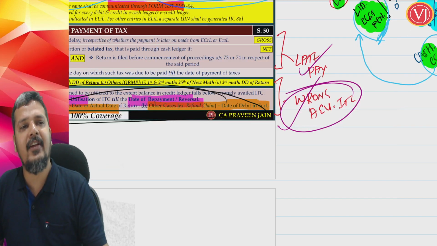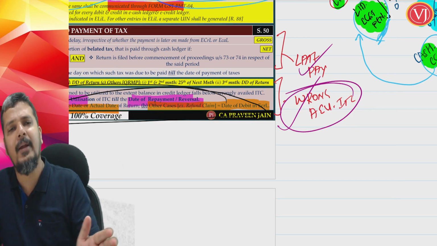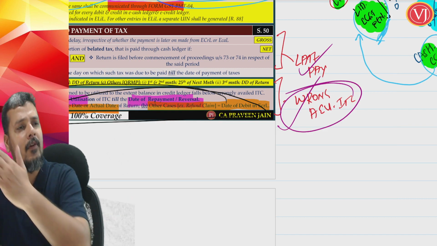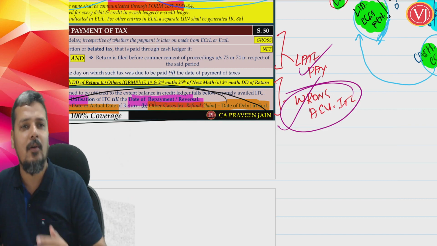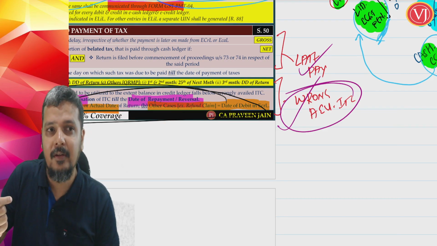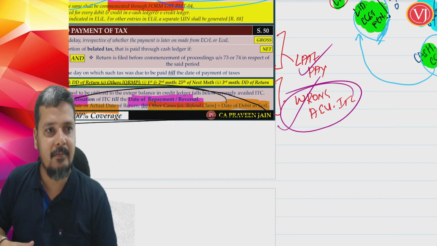Now if I tell you that first the credit balance is up to 75,000, then it came down to 50,000, it remained at 50,000 for a few months, then it came down to 25,000, it remained at 25,000 for a few months, then it became 0. Understand, when I say my credit balance comes to 75,000, it will not remain at 75,000. It is 75,000 or more at any given point of time.